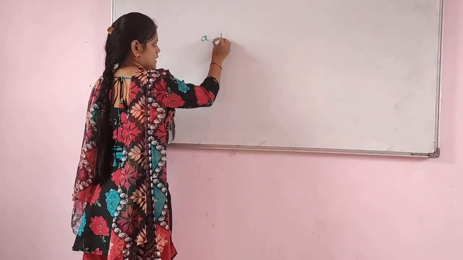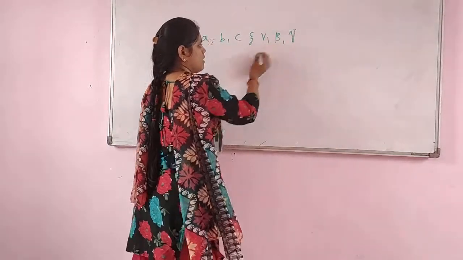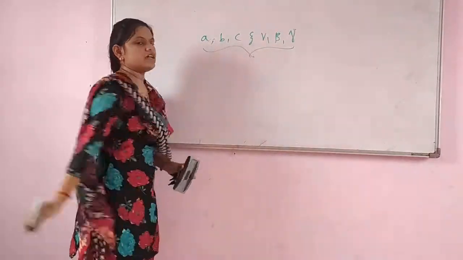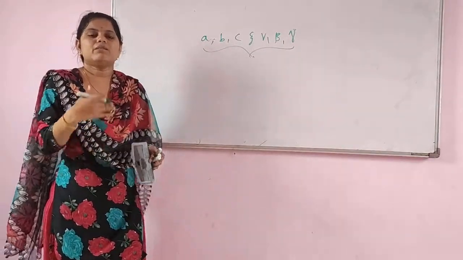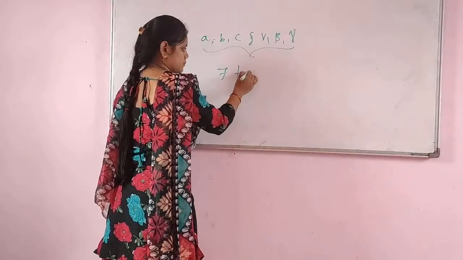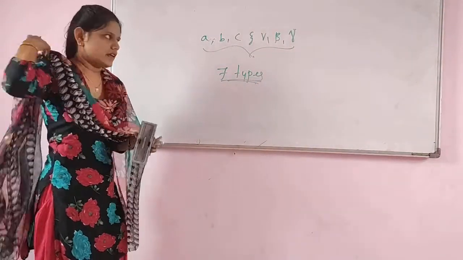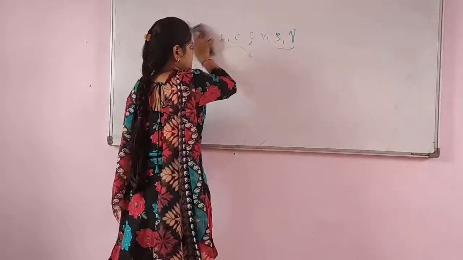A, B, C and alpha, beta, gamma. Based on these 6 parameters, your crystal lattice will be divided into the 7 types. I will give that chart.